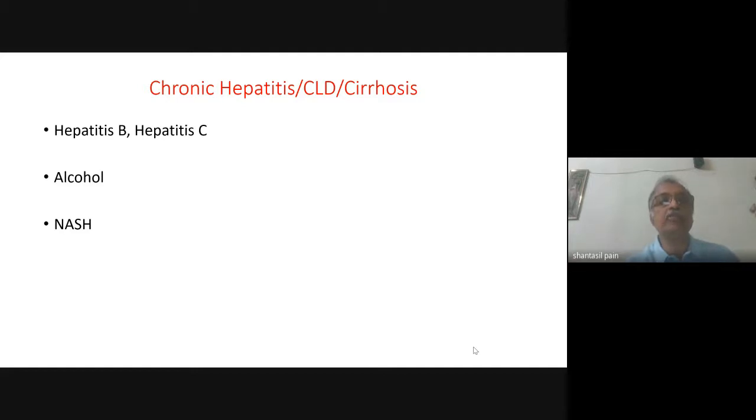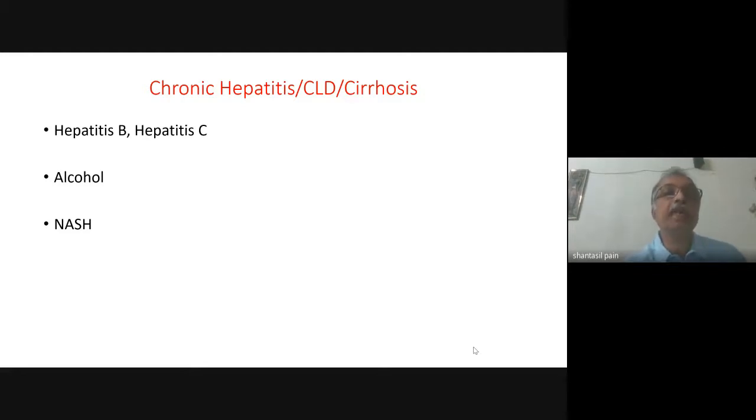In fact, most of my male patients who are admitted in my ward with decompensated chronic liver disease, the etiology in them is alcohol. Another important etiology, especially nowadays, is NASH, or non-alcoholic steatohepatitis, seen in patients who have diabetes or features of metabolic syndrome.